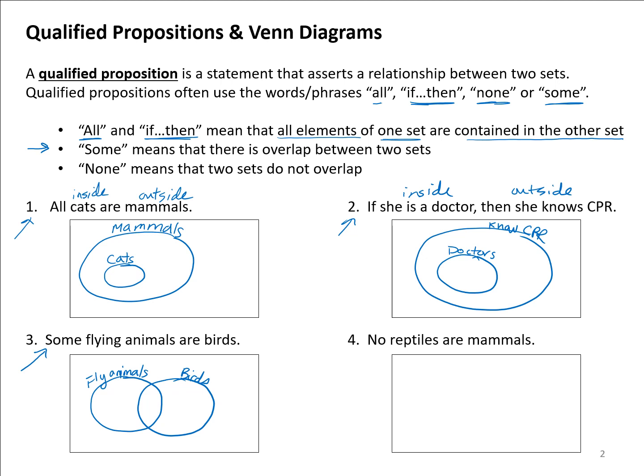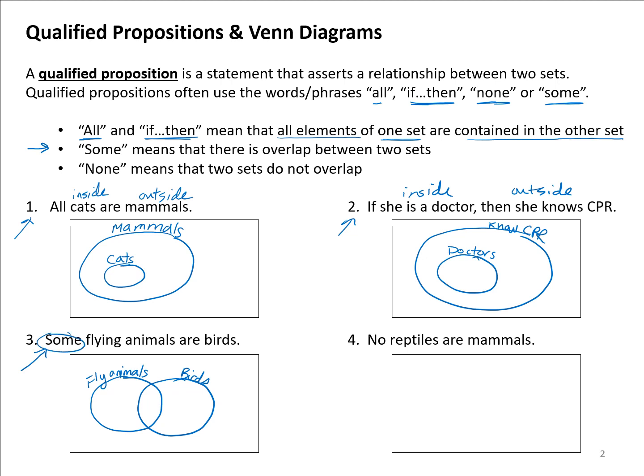And this is a true statement. I wanted to just mention not all birds fly and not all flying animals are birds. But we definitely have some birds that fly, so we have an overlap. So when you see the word some, you have two sets that are overlapping